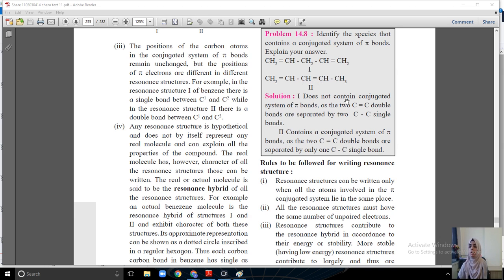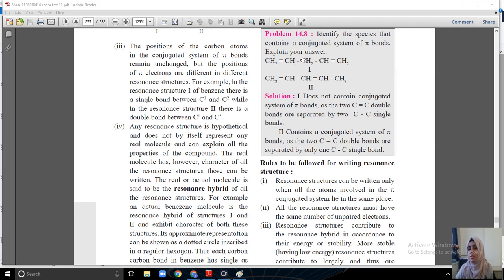So structure 1 does not contain a conjugated system of pi bonds, as there are two double bonds. Okay, pi bonds are present. In the first structure the pi bond is present but it is not conjugated. See, in the first it is double bond, single and double. It is not an alternating double-single bond.